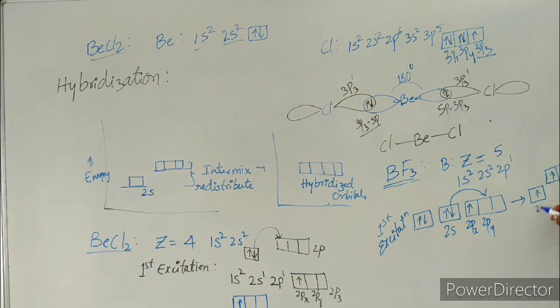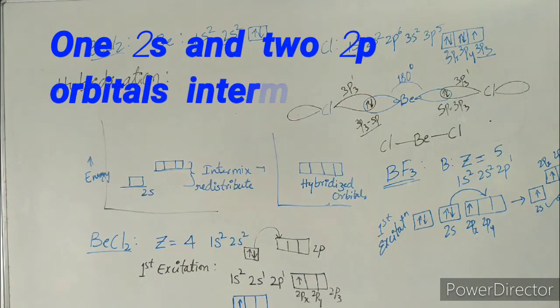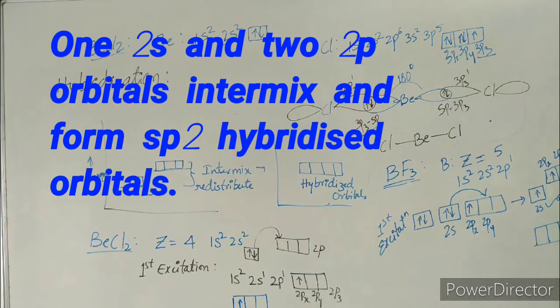Now this 2s and two 2p orbitals will overlap with each other. They will be intermixing with each other, and they will be forming hybridized atomic orbitals from 1s and 2p orbitals.